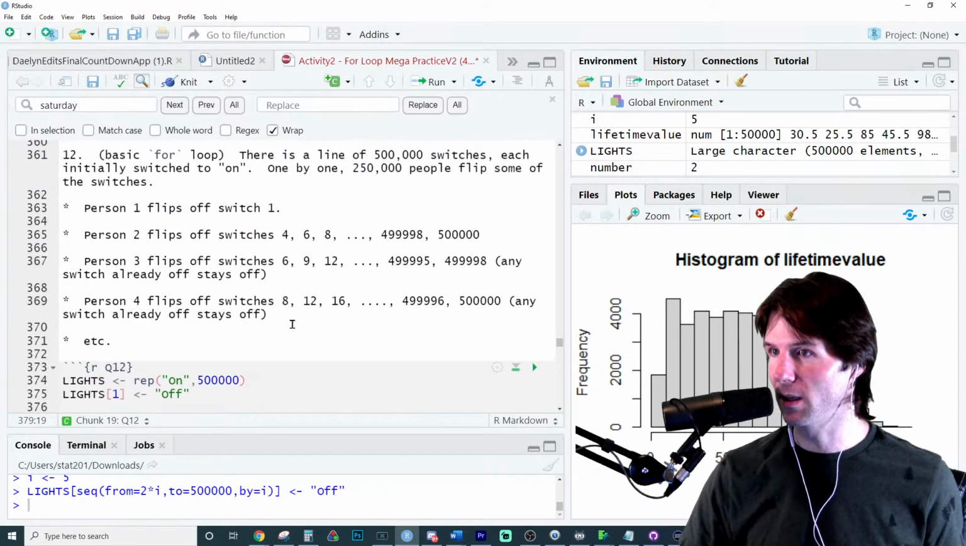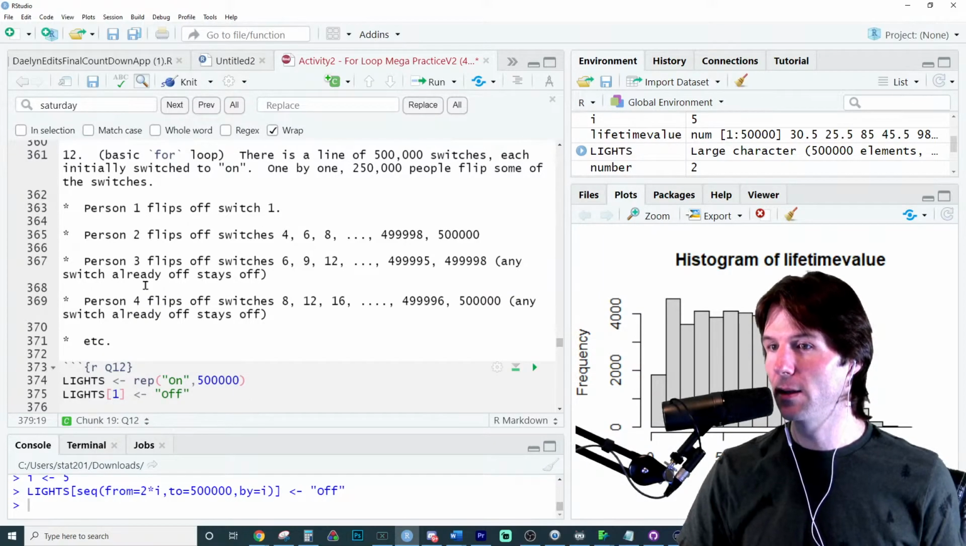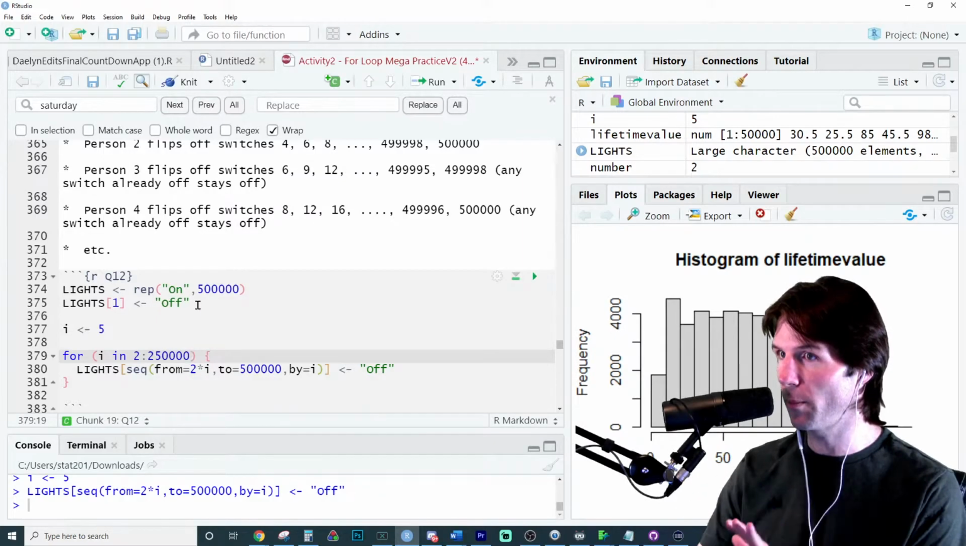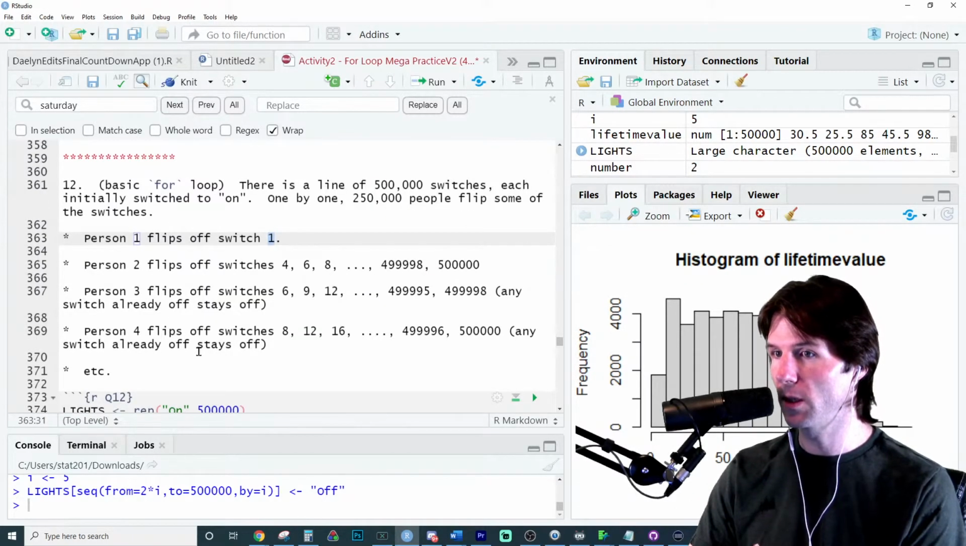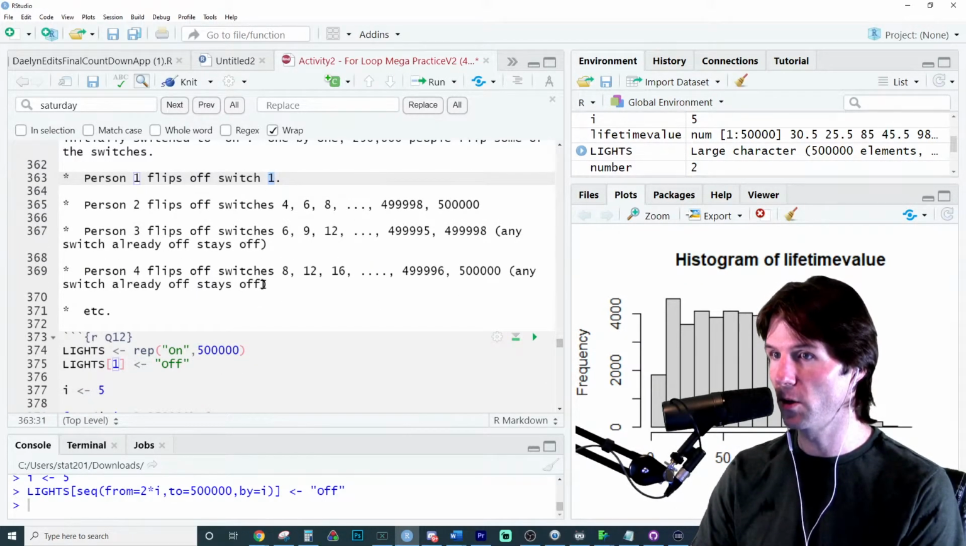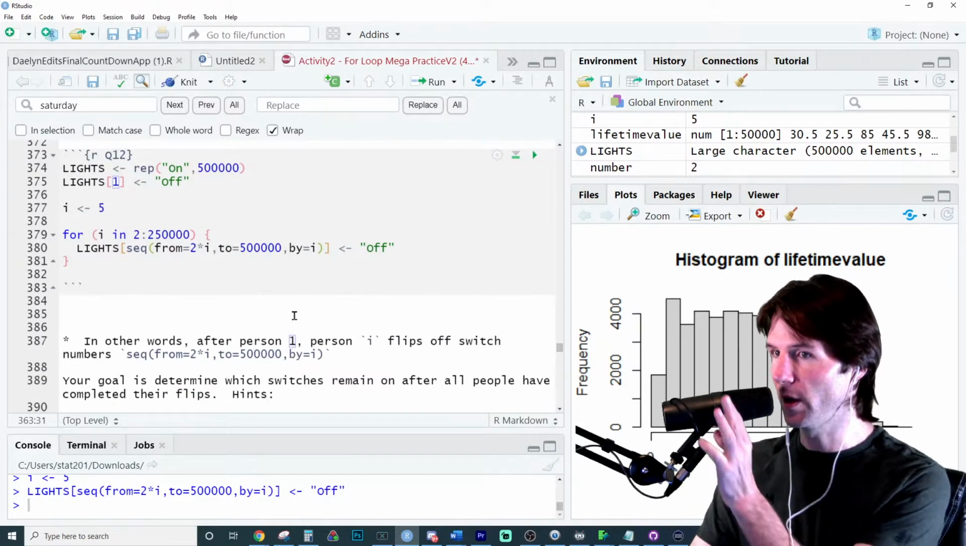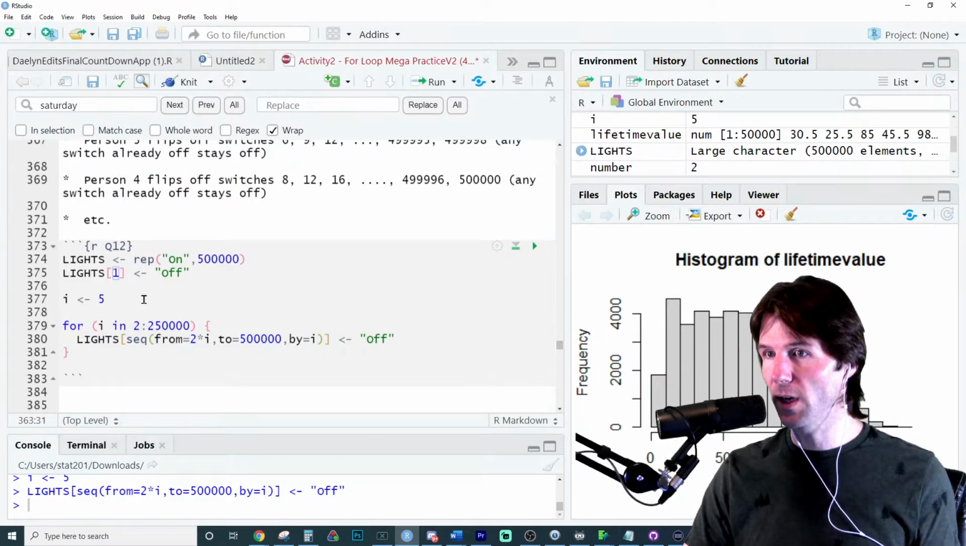Because those are the people who walk in. We go through that many people. And the first person is kind of unique because the first person just turns off light 1. They don't follow the pattern. Notice how they just turn off light 1. So I did the work for the first person right here. They're unique. The remaining people follow the sequence as it says right here for each individual. I think we've done it.